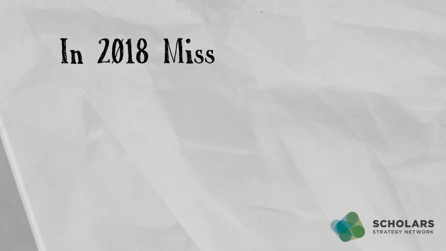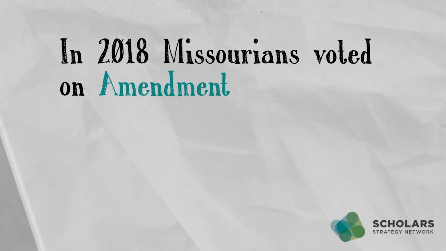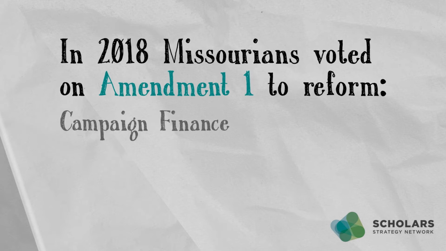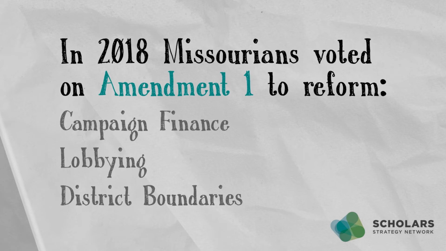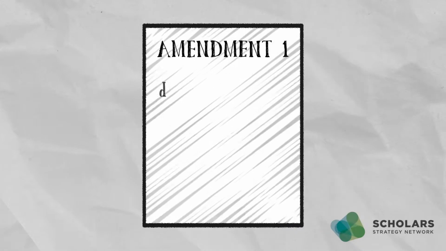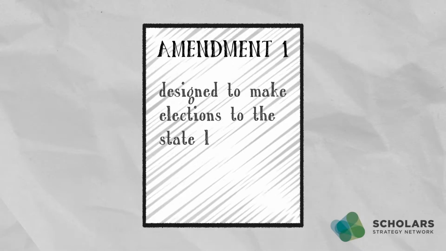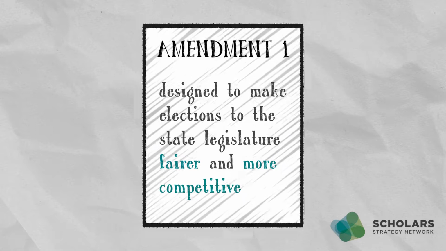In 2018, Missourians voted on Amendment 1, a measure to reform campaign finance, lobbying, and the way district boundaries are drawn for the Missouri legislature. These changes were designed to make elections to the state legislature fairer and more competitive.